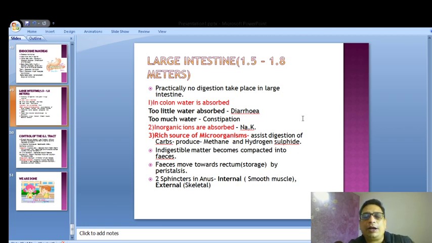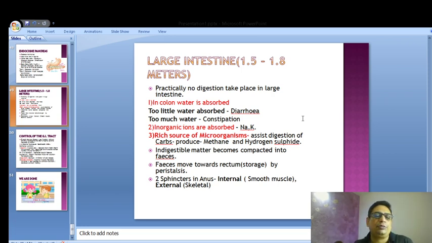Indigestible matter becomes compacted to form feces, and feces move towards the rectum, where they are stored for some time. Then there are the two sphincters: the anal sphincter has an internal one and an external one. The internal anal sphincter is formed of smooth muscles and is controlled by the autonomic nervous system, and the external sphincter is controlled by the somatic nervous system, and that is under our control.